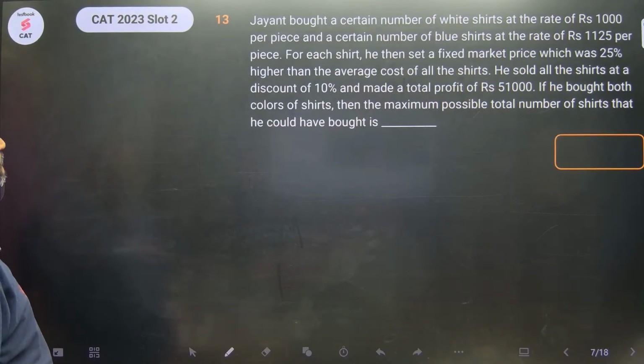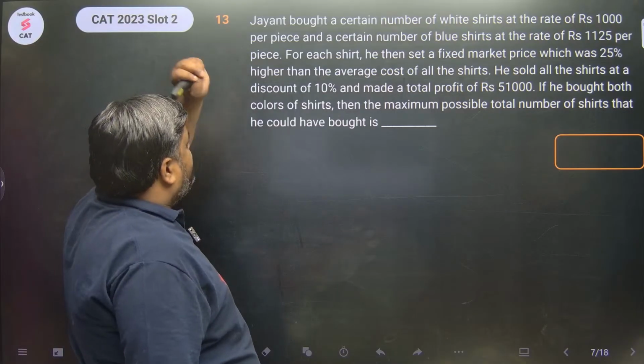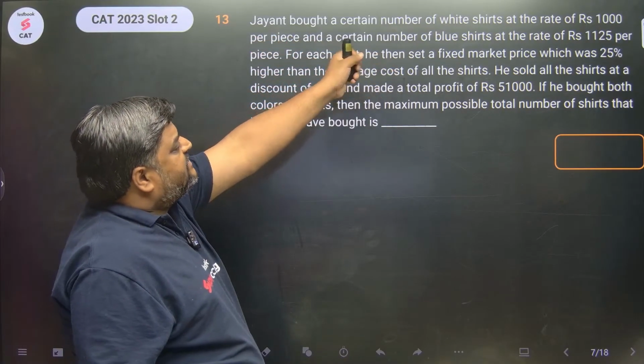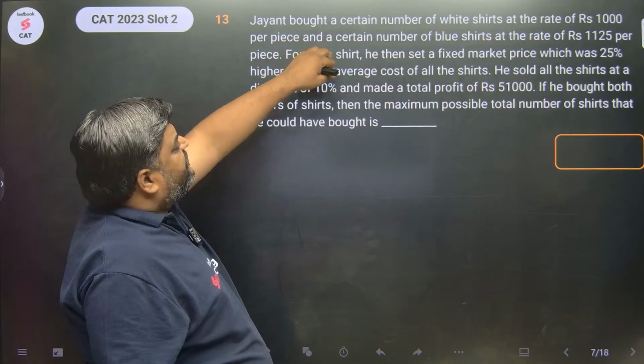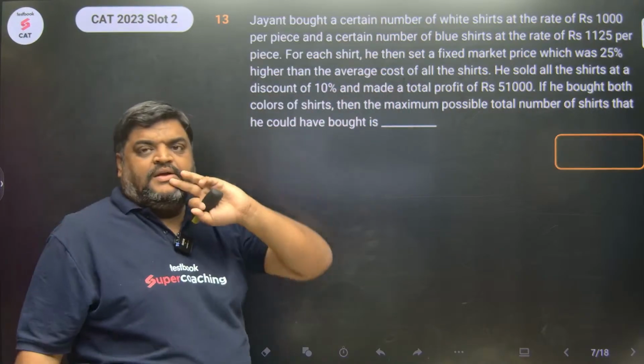Next. So there is this guy Jayant. Jayant bought a certain number of white shirts at the rate of ₹1000 per piece, and a certain number of blue shirts at the rate 1125 per piece. Okay.